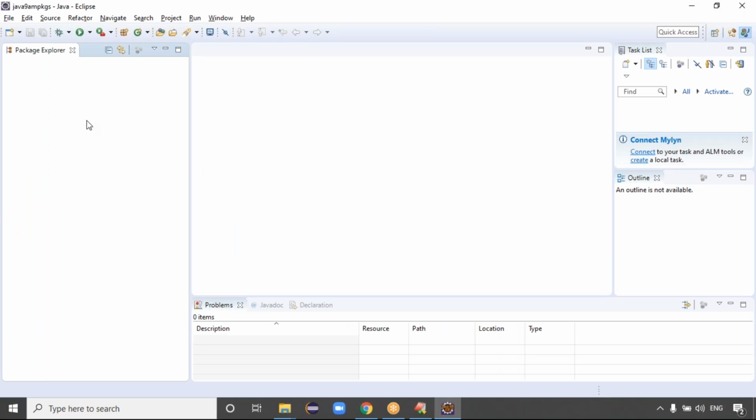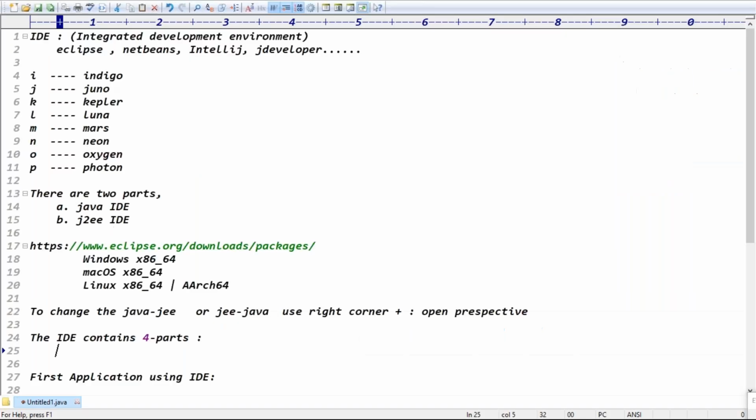This is called Project Explorer, guys. Whatever projects you create, all the projects are visible here. This is called the Project Explorer. The first one is Project Explorer. It shows the list of projects, right?